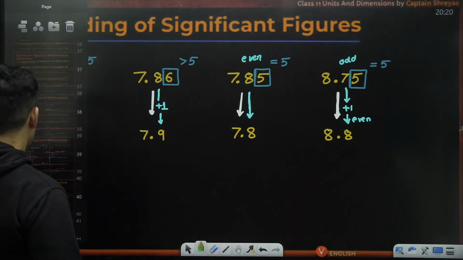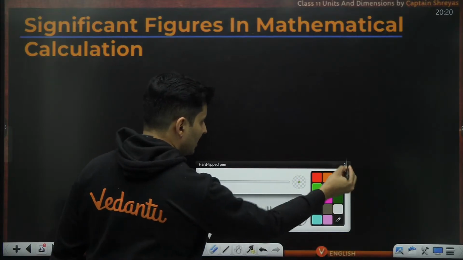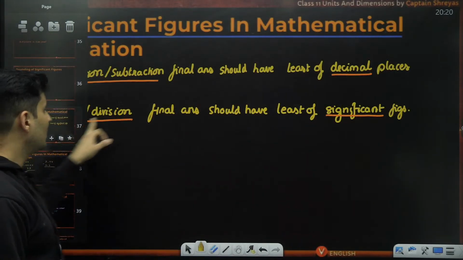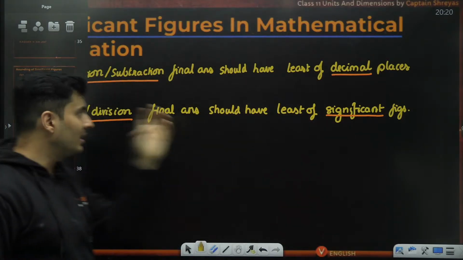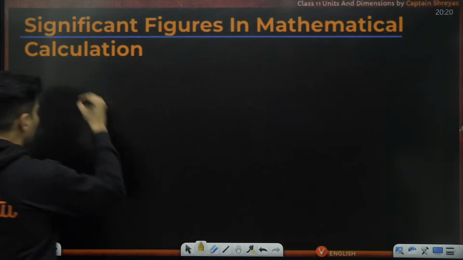Okay. Sir, but what about multiplication and division? For multiplication and division, you should not check decimal places. You should check the significant figures, whichever are least. Okay. Give an example, sir. That will be better. Okay.